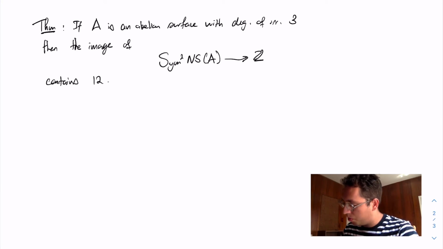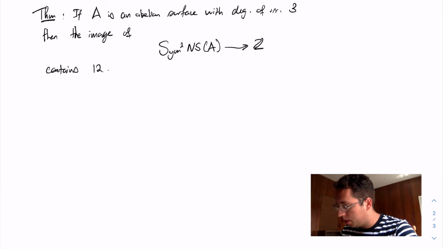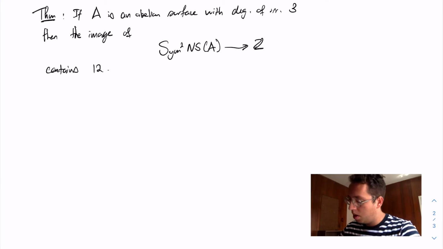So this is a very restrictive condition for abelian surfaces. The vast majority of abelian surfaces will not satisfy this condition. Of course, if I look at, for instance, a product of two elliptic curves, then they certainly satisfy this condition; 12 does lie in the image of the intersection pairing. This is a theorem that I proved in 2019.